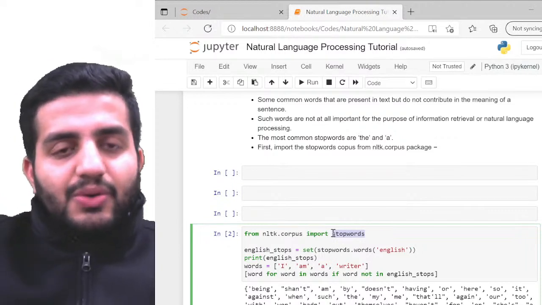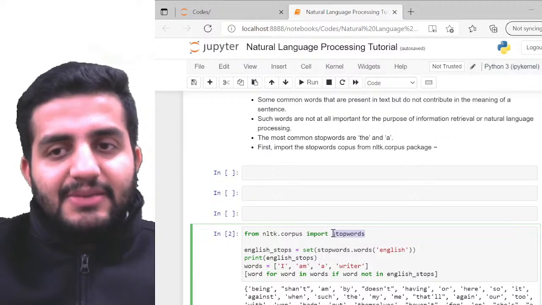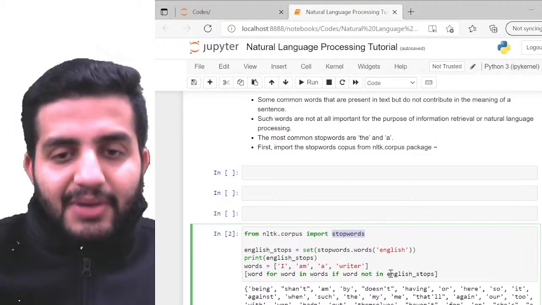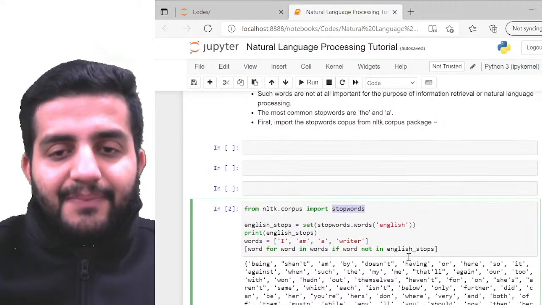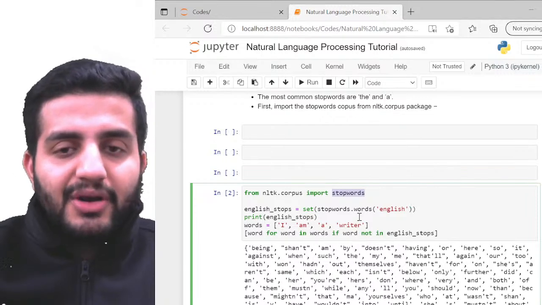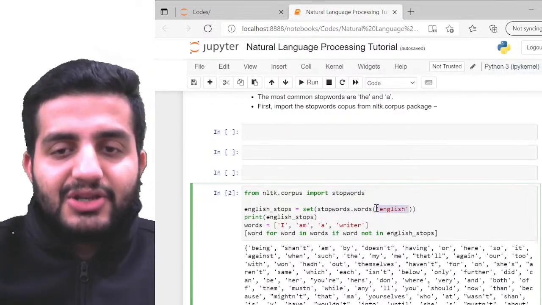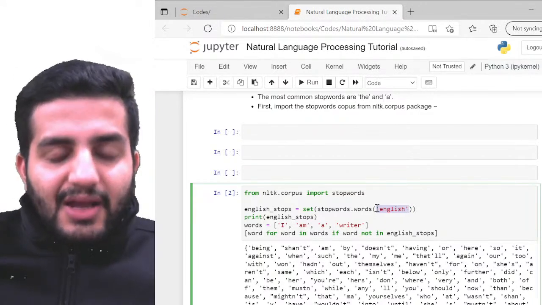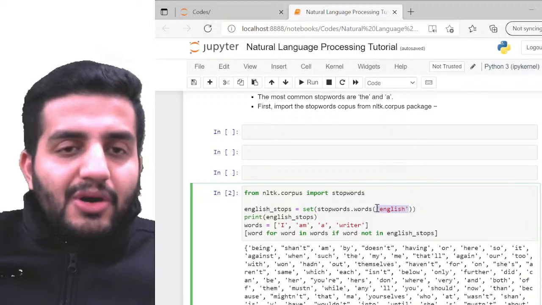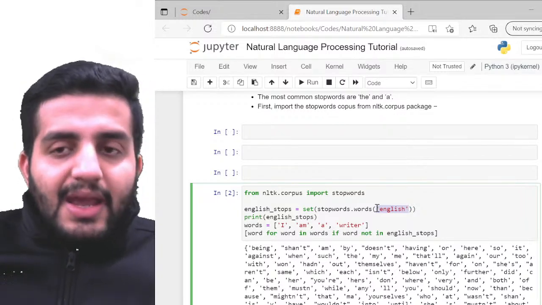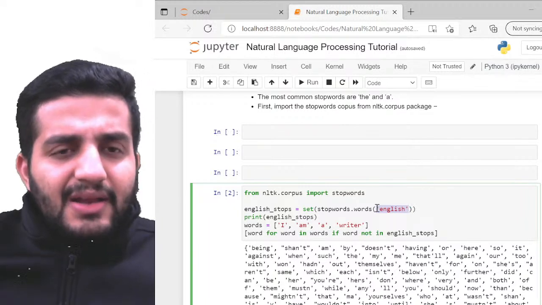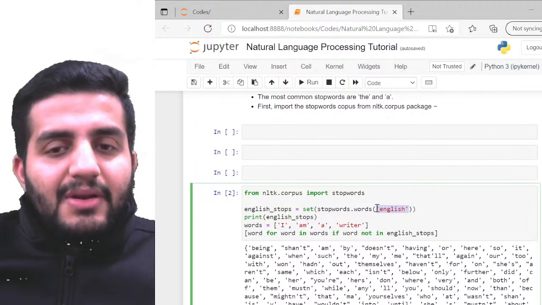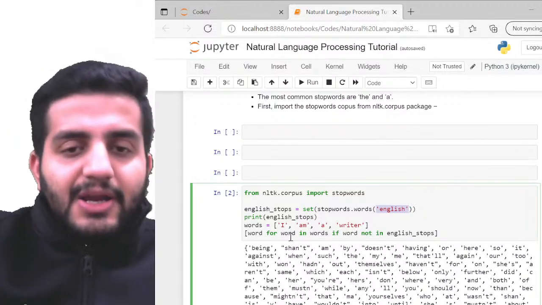Cool. So you can customize this any day, there is no problem of any kind. So you can always customize this list. For example, let me show you what is in it, and you have multiple languages supported here. For example, I have given the language English, so I'm going to find out the list of stop words from English. Even for now, stop words support multiple languages, even Bengali, French, German, Italian. So multiple languages are supported, and you can always import and use the available list of words.